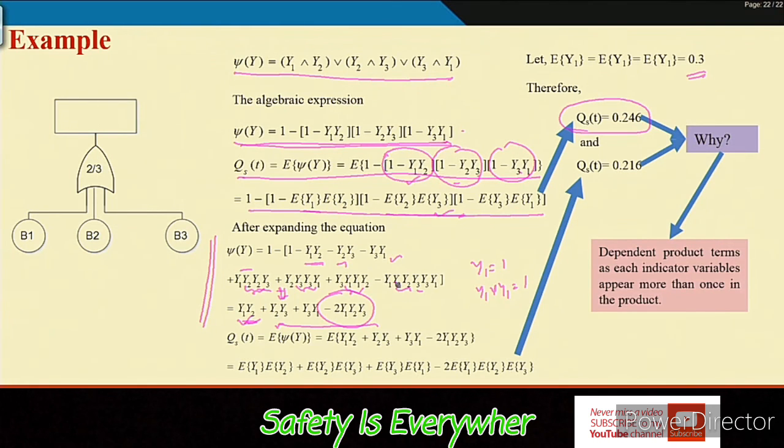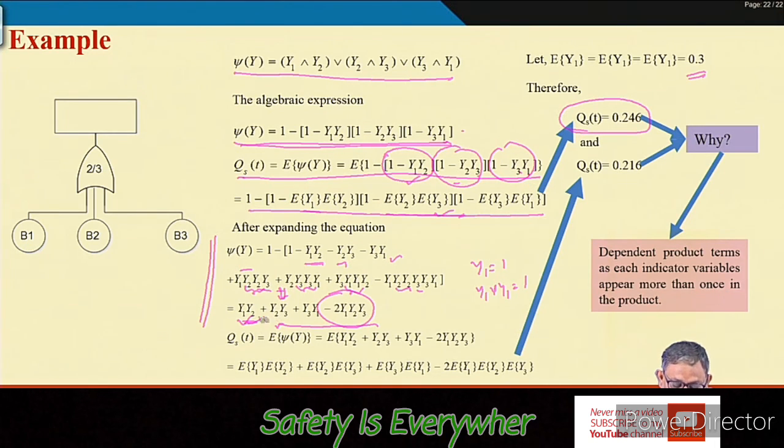So it is not 1 into 1 is 1, it is 0.3 into 0.3 is 0.09, and that is creating the problem. So when the product terms are not independent, if you use the expected value formula earlier without decomposing the structure function to the lowest possible level, you will commit a mistake.